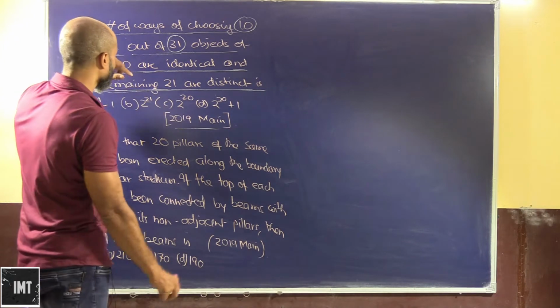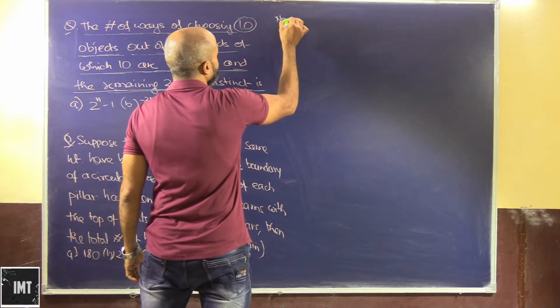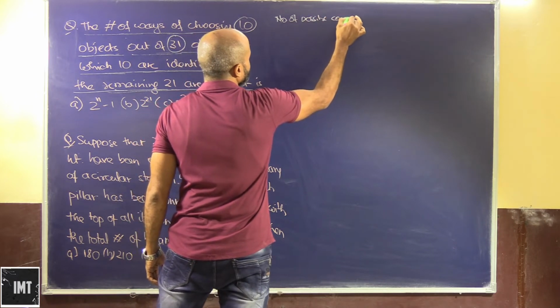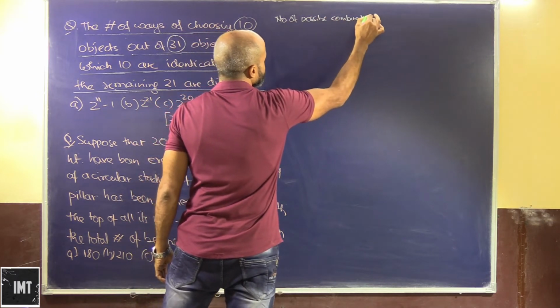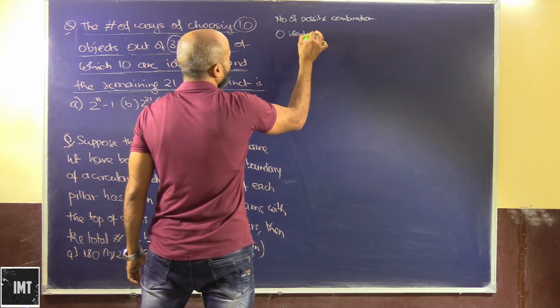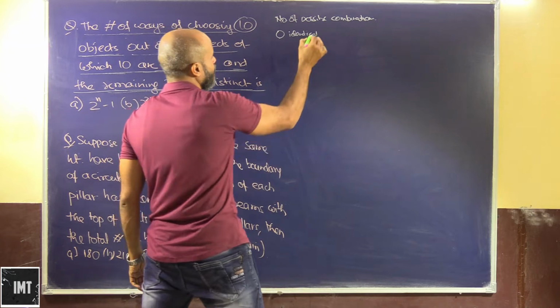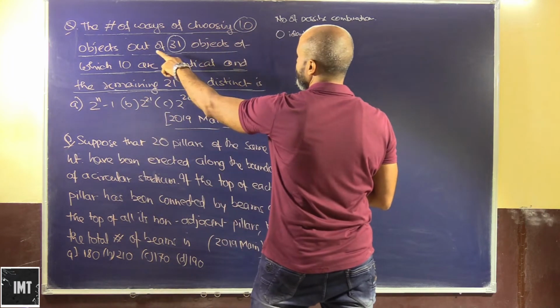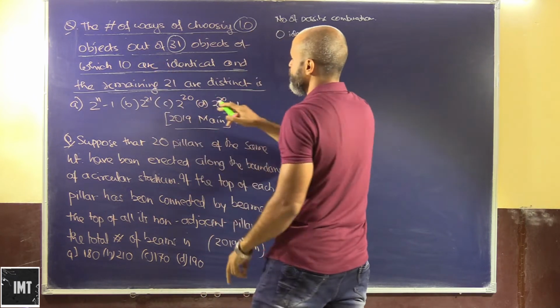Now, how many possible combinations? Zero identical, none of the identical. So we have to choose 10 objects out of a set with none of the identical ones.